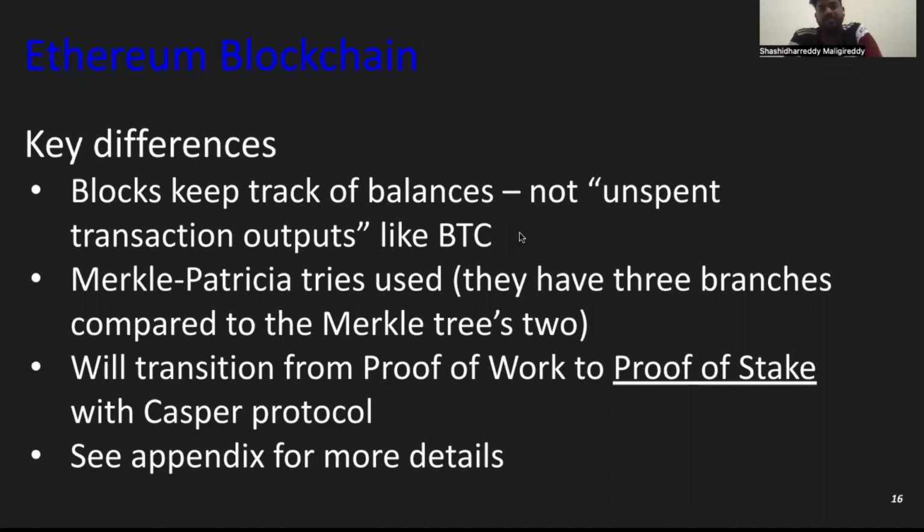Here they have used 3 branches as compared to the usual 2 branches. It is in the transition from a proof of work to proof of stake with the cash flow protocol.